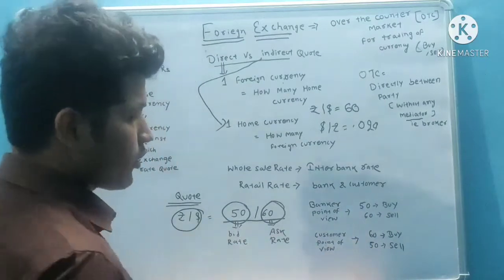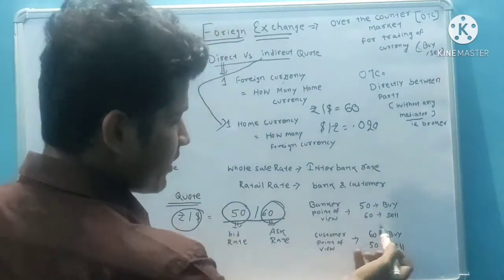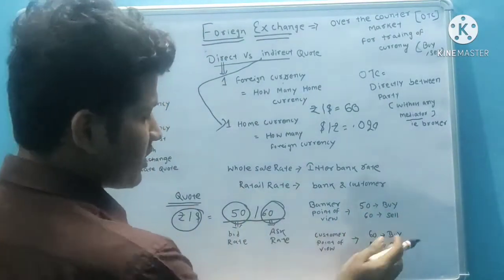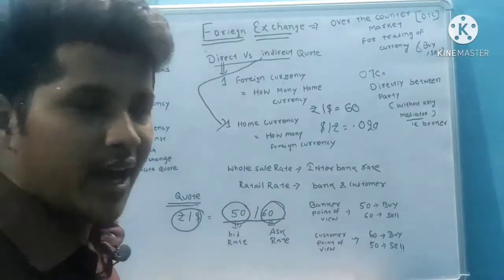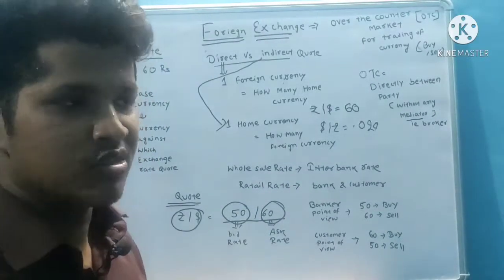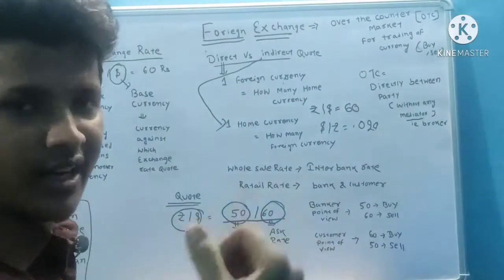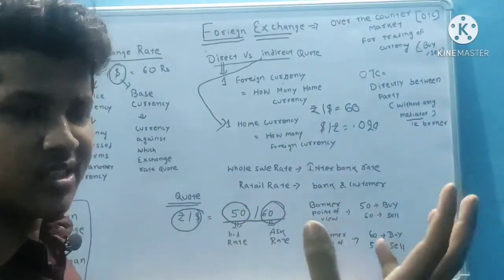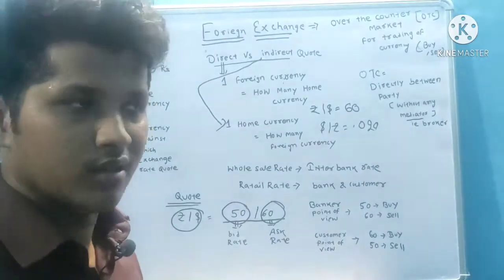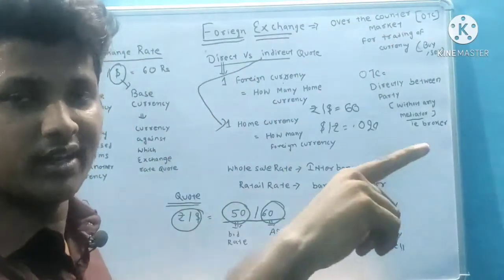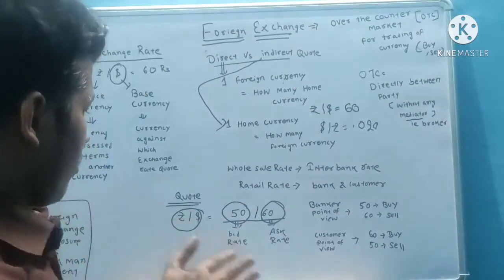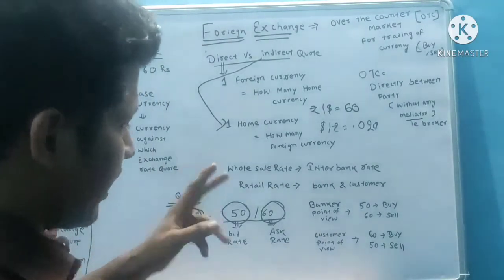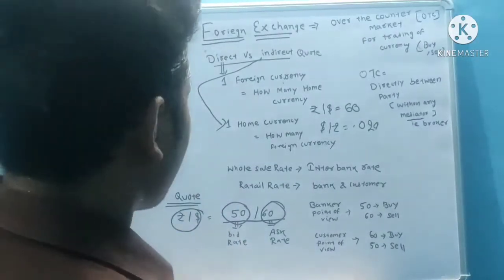From the customer's point of view, 60 is the buying rate and 50 is the selling rate. Of course, whenever I go to a bank to buy a dollar, it is the buying rate for me and the selling rate for the bank. So there is an inverse relationship between the banker's point of view and the customer's point of view.